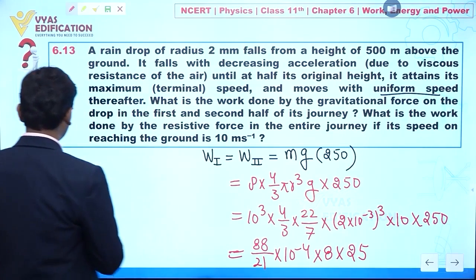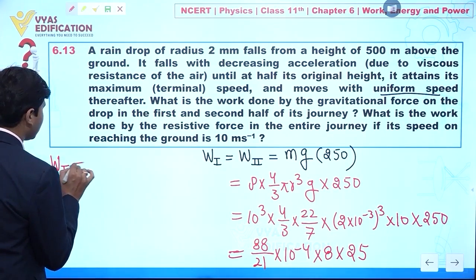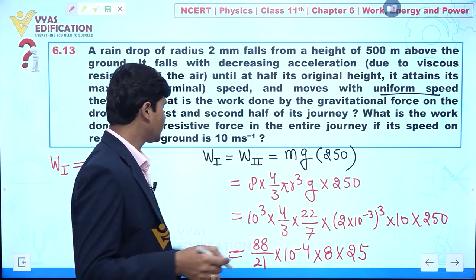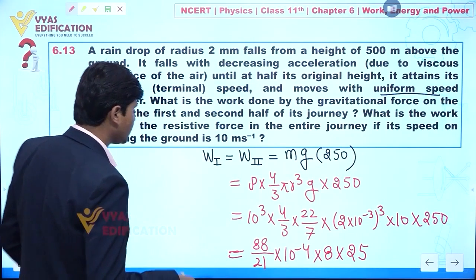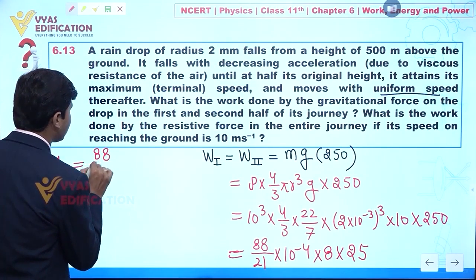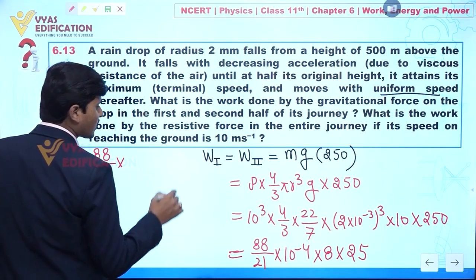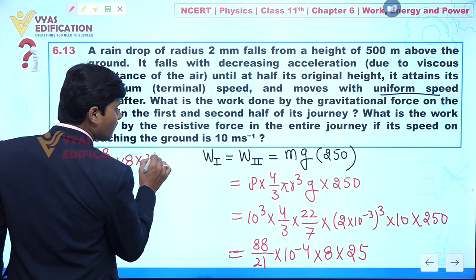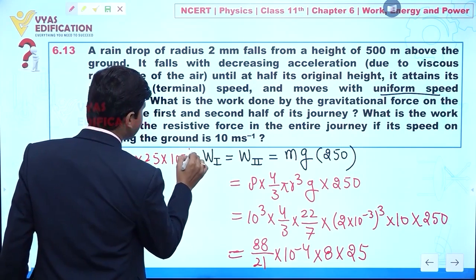So from here we can write: work done in one part of a journey, W first, is given by 88 by 21 into 8 into 25 into 10 to the power minus 4.